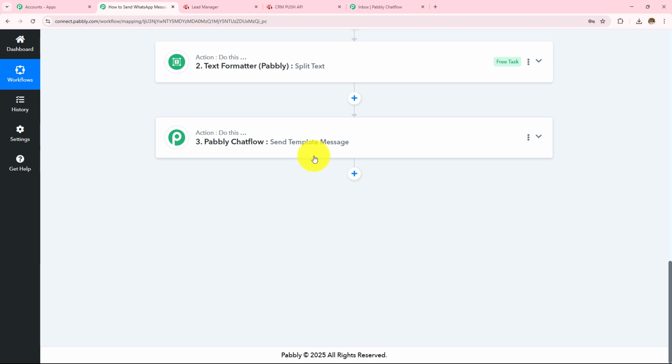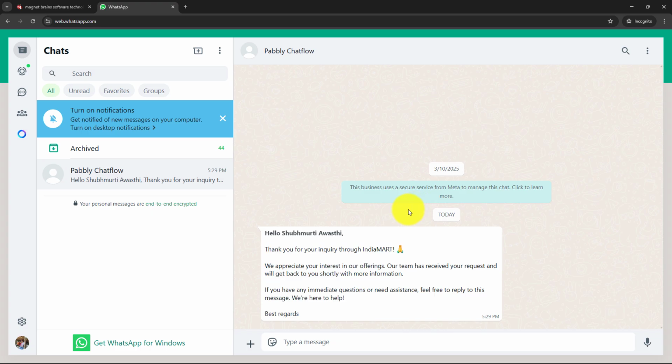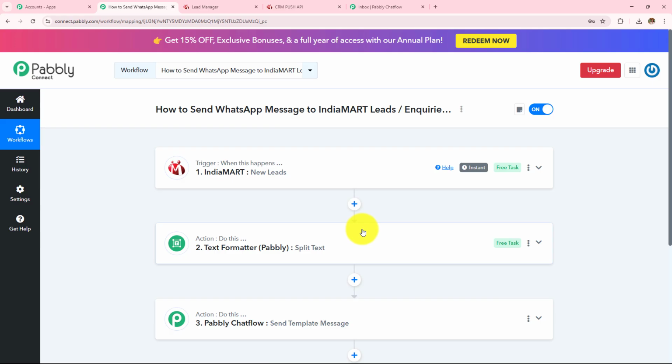Then entered the number. We have formatted that number because we want to remove the plus sign from it. So we took text formatter, received that response and mapped that response here. And then after the execution of this workflow, we have received that message here in my WhatsApp. So this is how this automation workflow is going to run. And here we have successfully created automation between IndiaMart and Pabbly Chatflow with the help of Pabbly Connect.